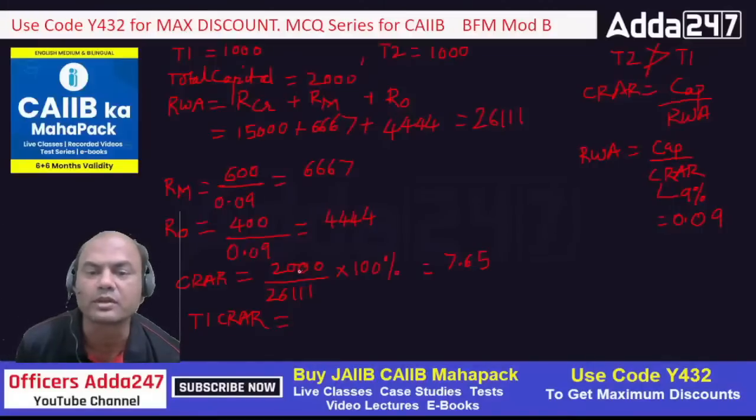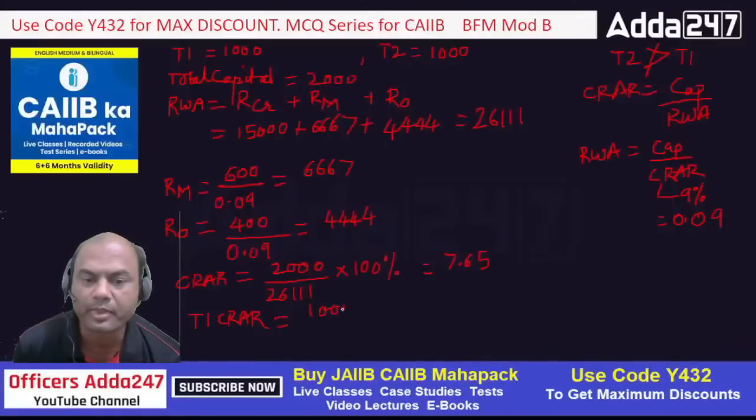So instead of 2000, what will I do? Same formula. Capital upon RWA. But what is the capital now? I want T1, so only 1000. So 1000 upon 26,111. If they ask you in exam, find T1 CRAR, then also you should be able to find it out.